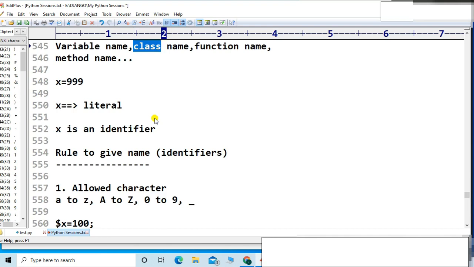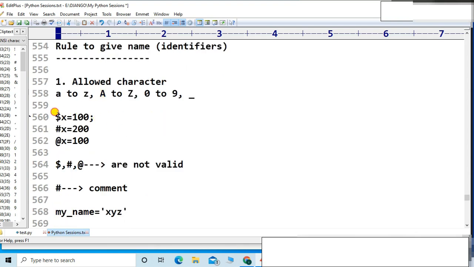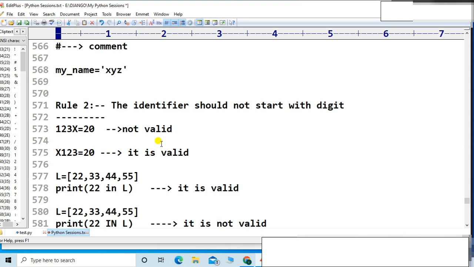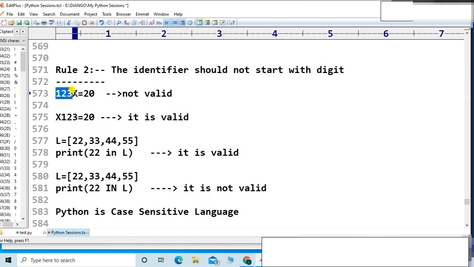There are certain rules to define an identifier, right? Small a to z, capital A to Z, and 0 to 9 are the allowed characters. These are the rules, friends. These things are not allowed at all. Hash and at the rate are not allowed. Rule number two, we already discussed: the identifier should not start with a digit. This is not allowed for an identifier. So this is valid, friends.